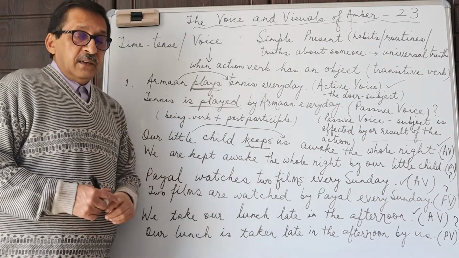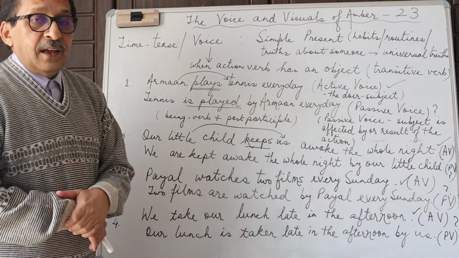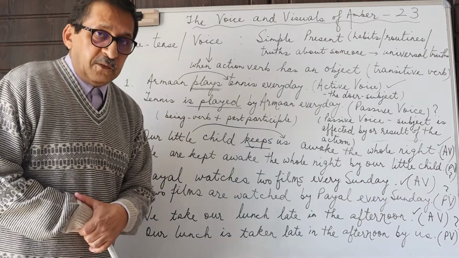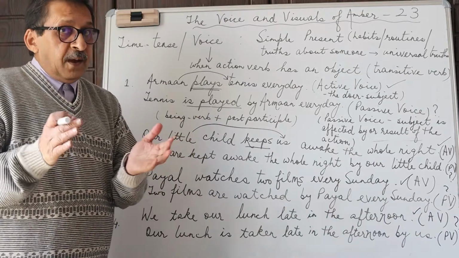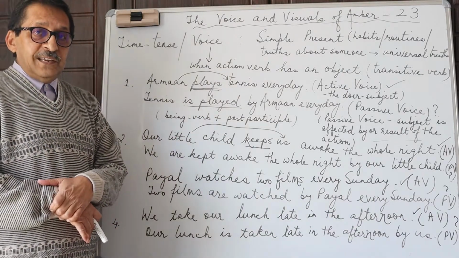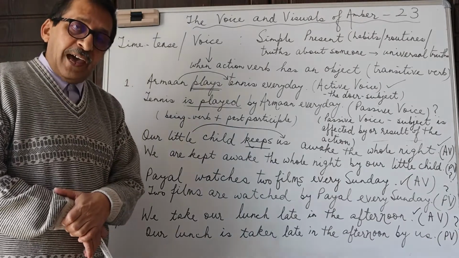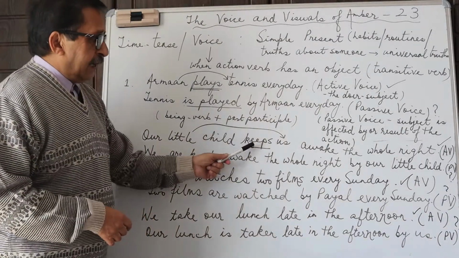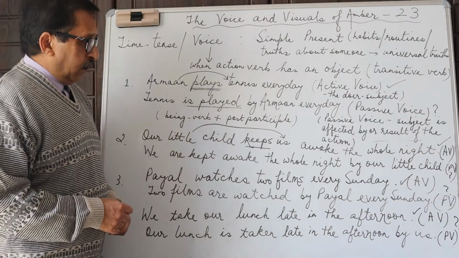So remember, it's only when in a sentence we have a transitive verb, that is, an action verb with an object, that we can think of converting that sentence from active voice to the passive voice. Our little child keeps us awake the whole night.